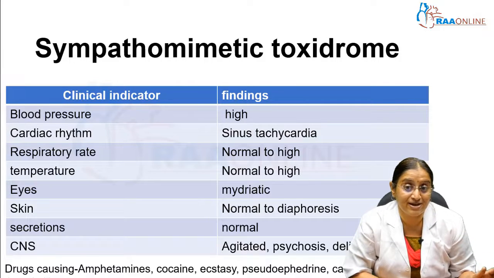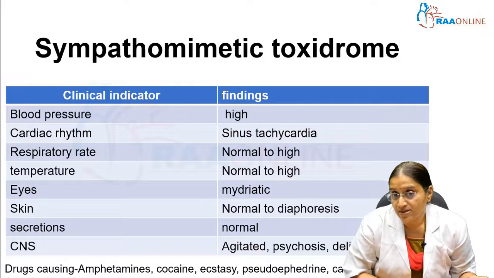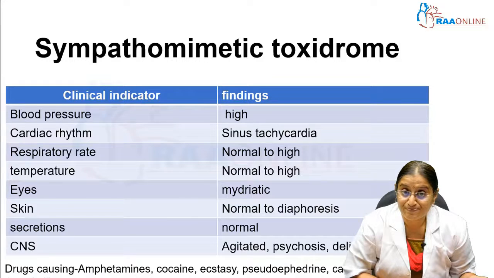We had already said this initially, in the neurological examination also. Sympathomimetics would be associated with agitation, psychosis and delirium. So what are the drugs that cause increased sympathomimetic activity? The common drugs that we normally see associated with this are amphetamines, cocaine, pseudoephedrine, caffeine and theophylline.